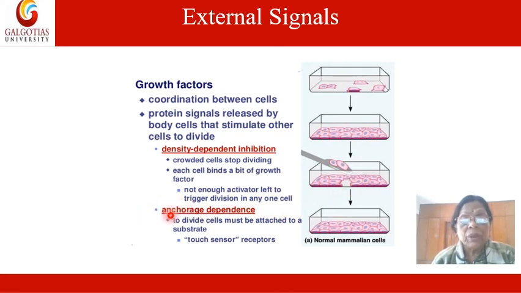Then there is anchorage dependence of the cell. To divide, cells must be attached to a substrate or touch sensor receptors, and that should come from the other cells.